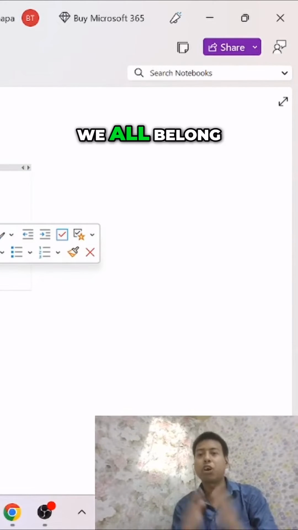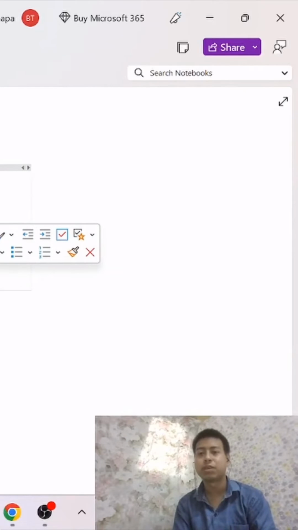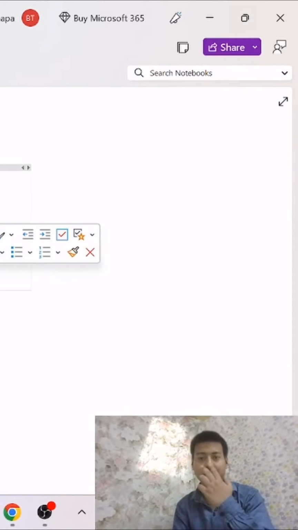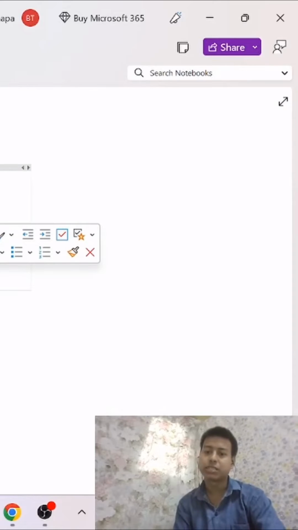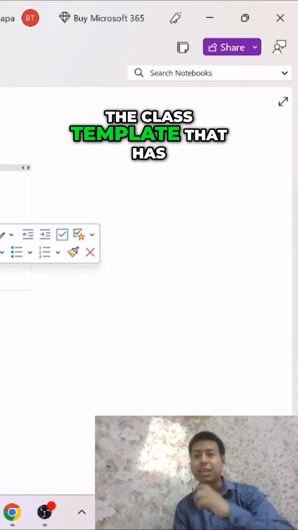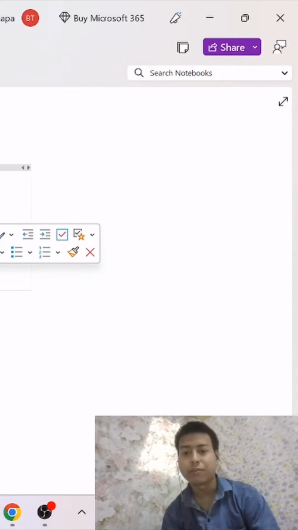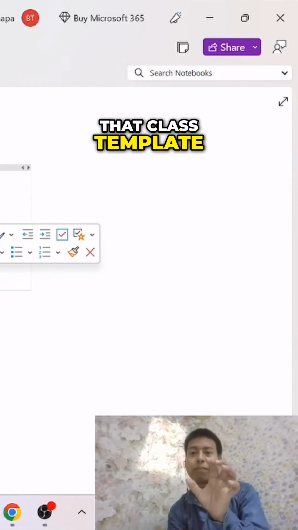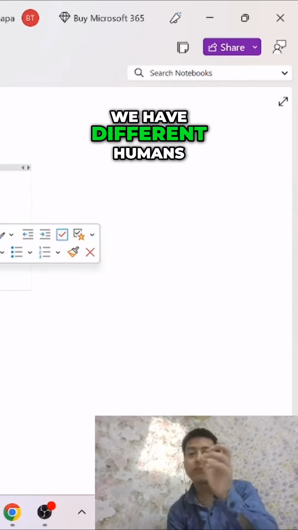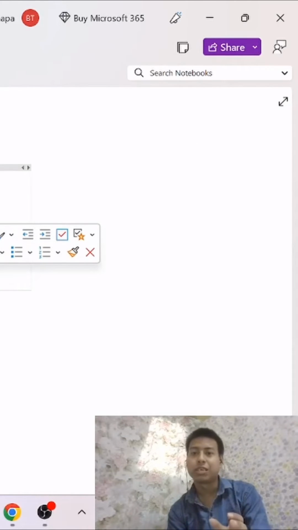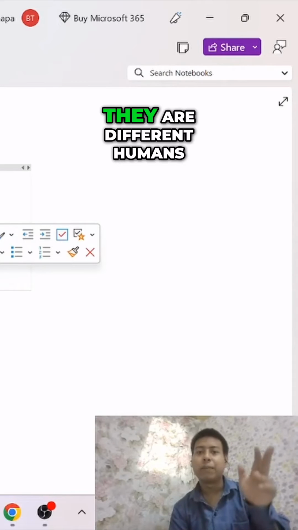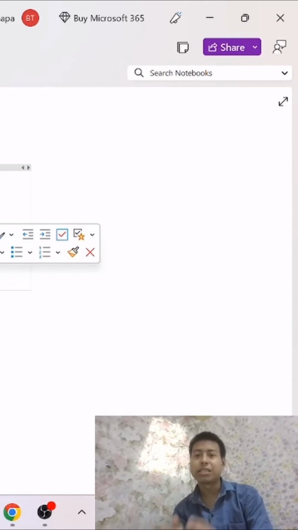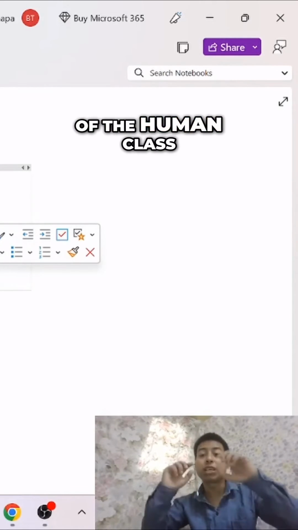For example, we all belong to the human class. We have 2 ears, 1 nose, 2 eyes, right? So this is the class template that has been created by God. And now, using that class template, we have different humans. For example, Ajay, Rahul, Megha, they are different humans. They are nothing but an object of the human class.